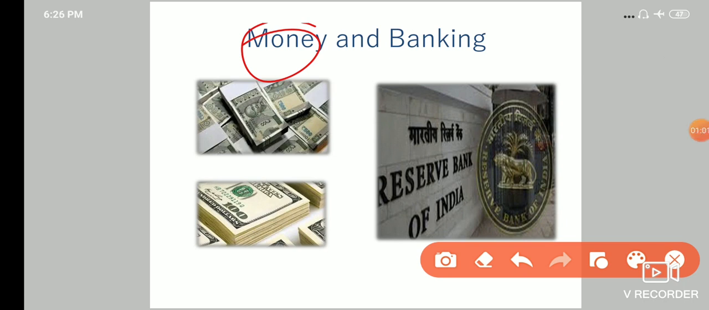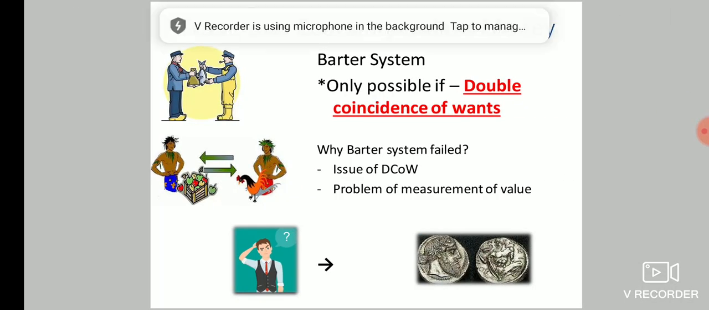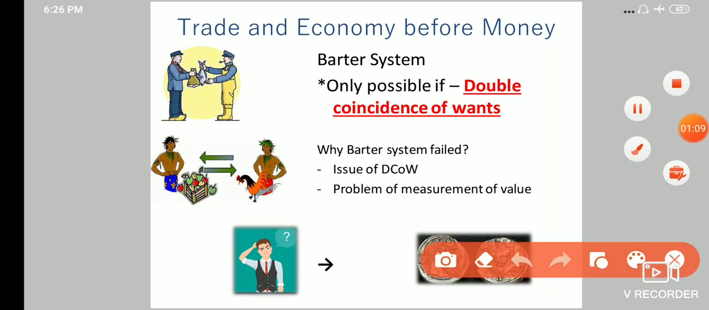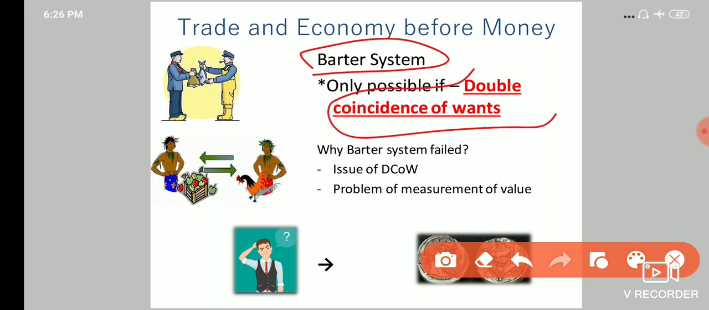Let's go even before money was invented. So before money, we all know that trade was conducted in barter system. Now what is a barter system? Barter system is just an exchange of goods or services between two people. But guys, barter system was possible only if there was double coincidence of wants. Now what is double coincidence of wants? I will explain you with an example here.